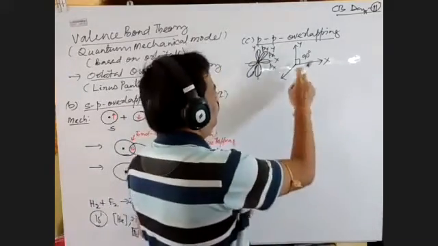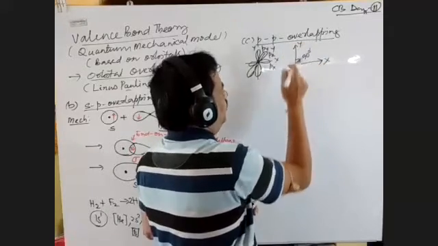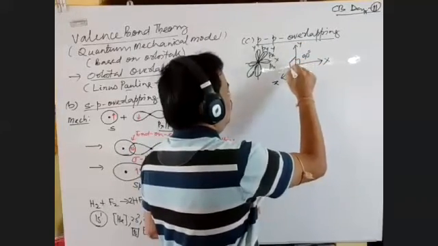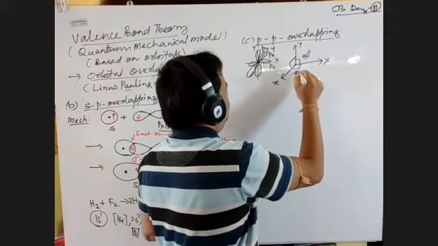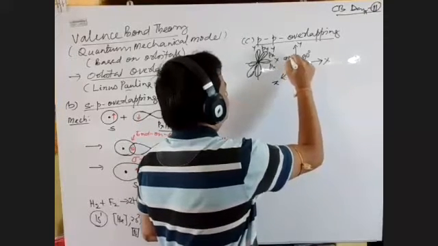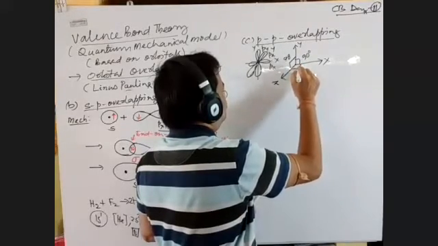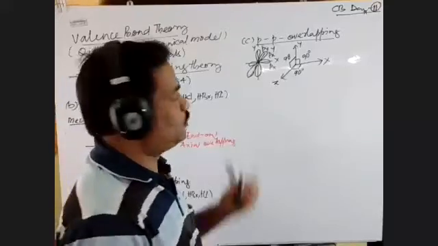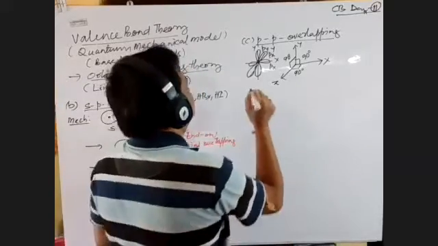So now there are three axes: one is the x-axis, one is the y-axis, another is the z-axis, and all the axes are mutually perpendicular to each other. As the axes are different, their orientations are different. So what are the possibilities of a p-p overlapping? There are two possibilities.